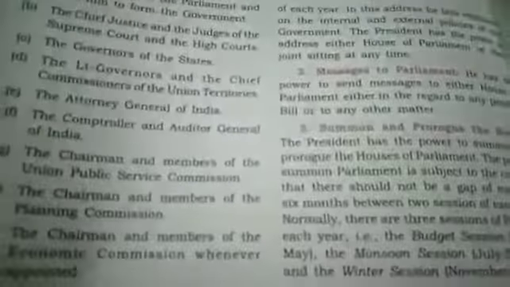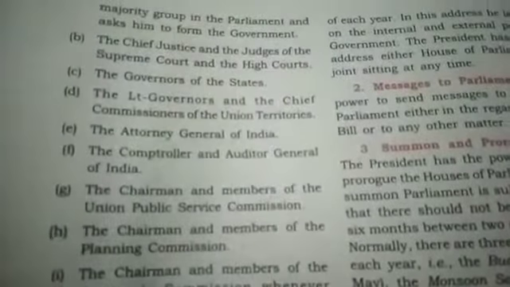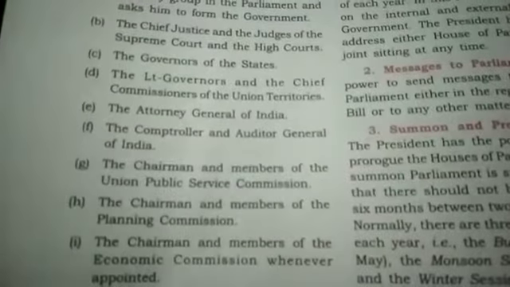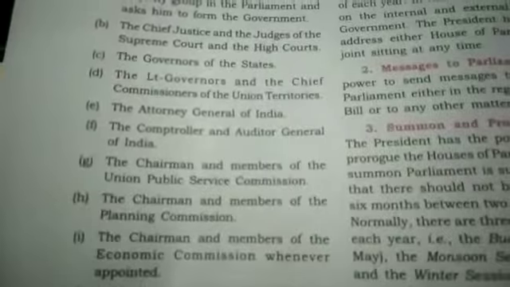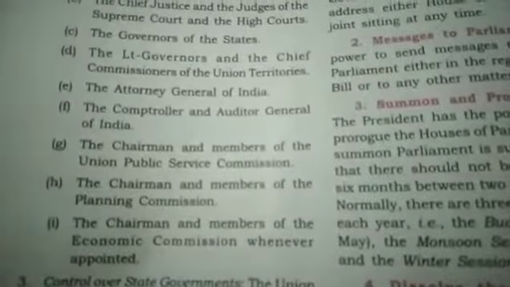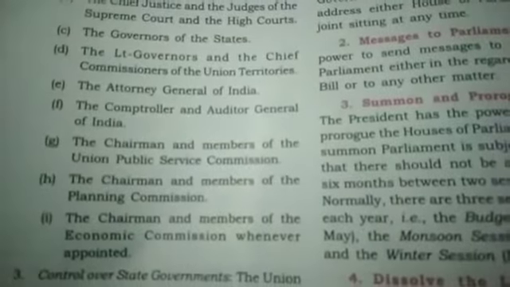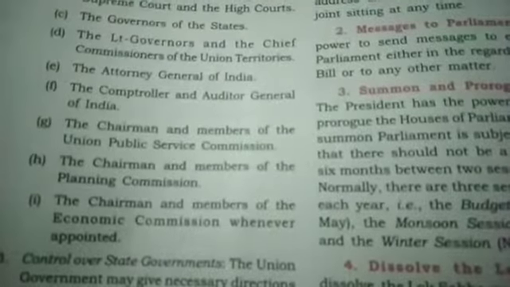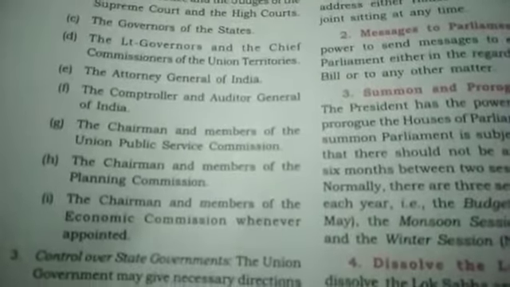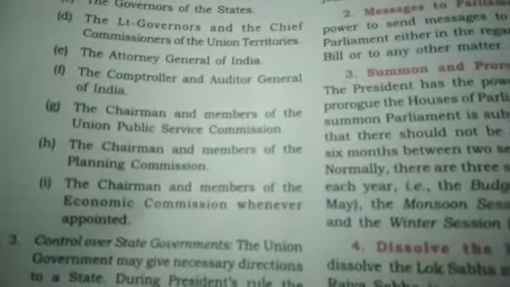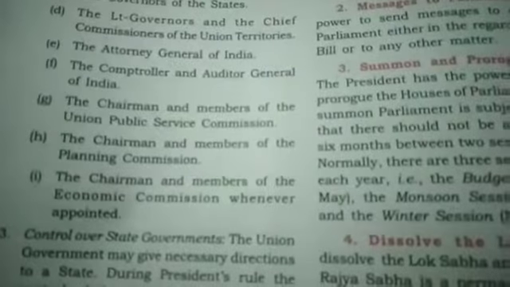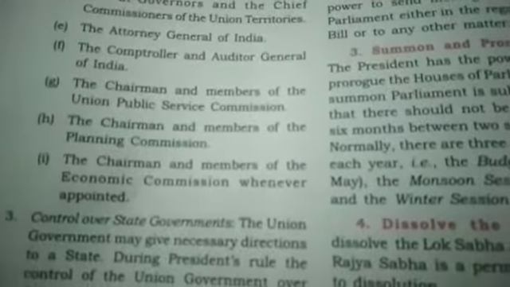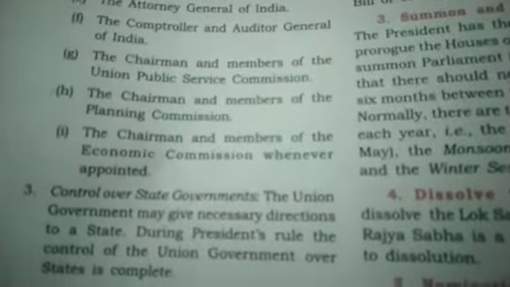Here the powers given on this page are that the Chief Justice and the judges of the Supreme Court and the High Court are appointed by the President of India, then the governors of the states, then the Lieutenant Governors and Chief Commissioners of the Union Territories, the Attorney General of India, the Comptroller and Auditor General of India, the Chairman and Members of the Union Public Service Commission, the Chairman and Members of the Planning Commission, and the Chairman and Members of the Finance Commission, wherever appointed. They are all appointed by the President of India.